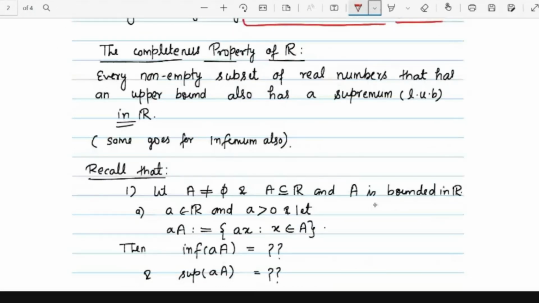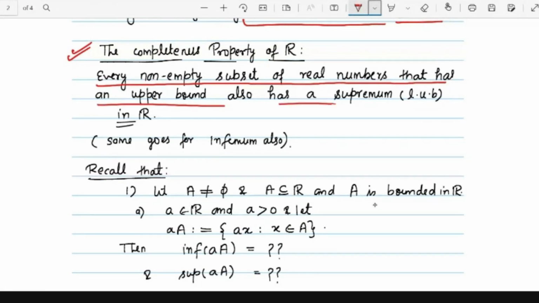Now next comes the completeness property, which is again a very important property while doing Riemann integration. So what is that? Every non-empty subset of real numbers that has an upper bound also has a least upper bound, and a similar thing goes for the infimum. If we have any set bounded above, then the supremum must exist, which we usually call the least upper bound.